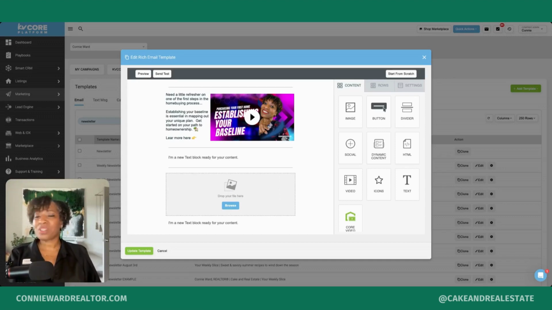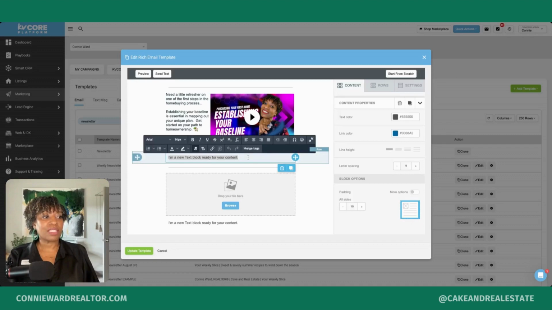Alrighty. And KVCORE doesn't really like it when you have multiple windows of editing open at the same time. It can get a little wonky and your information may not save. So it's really not a good idea to have multiple KVCORE windows where you're editing something open at the same time.